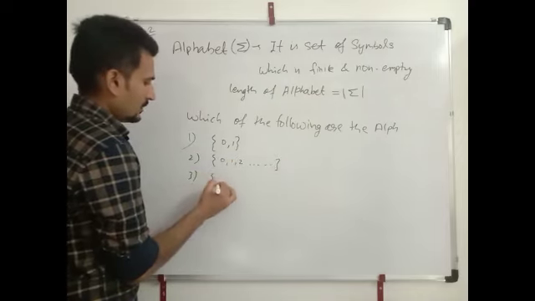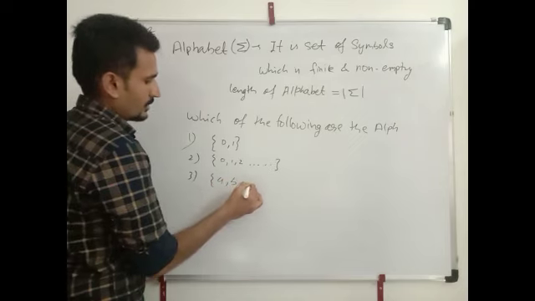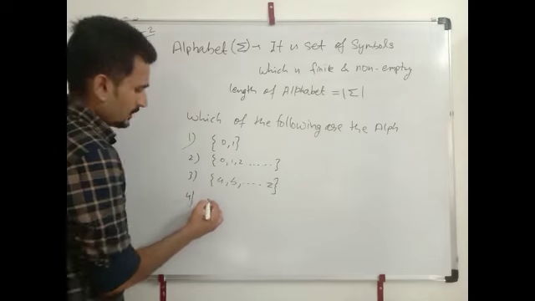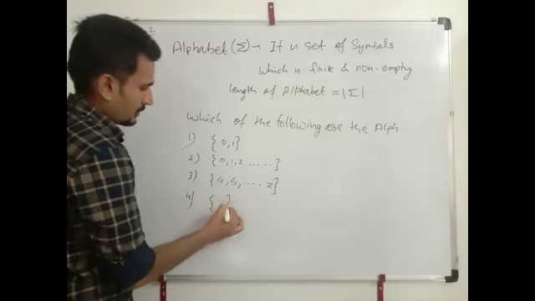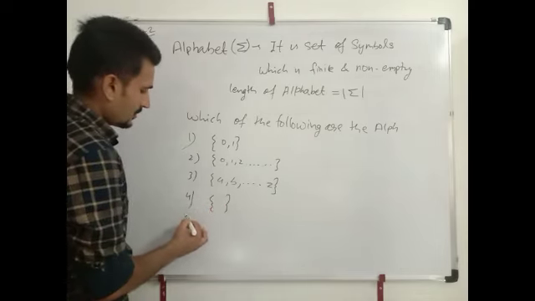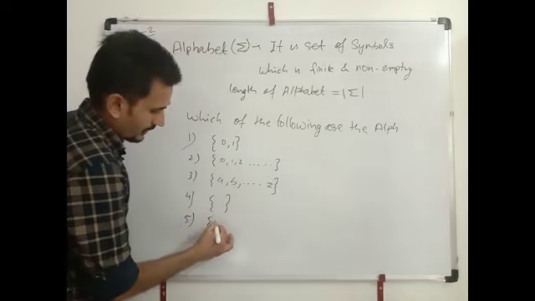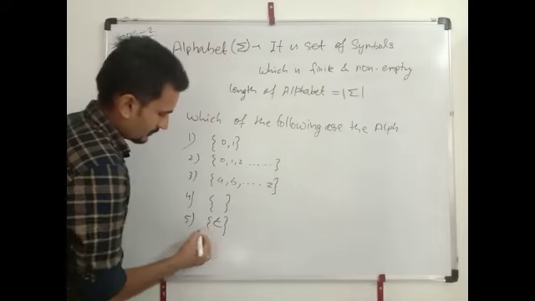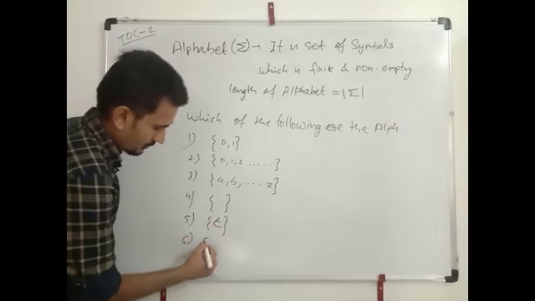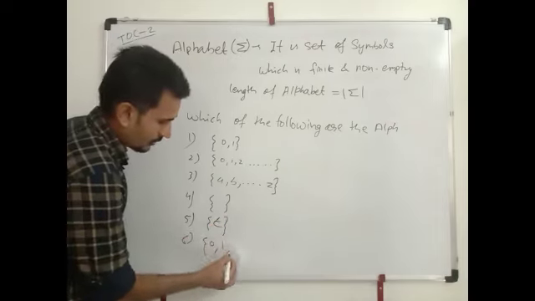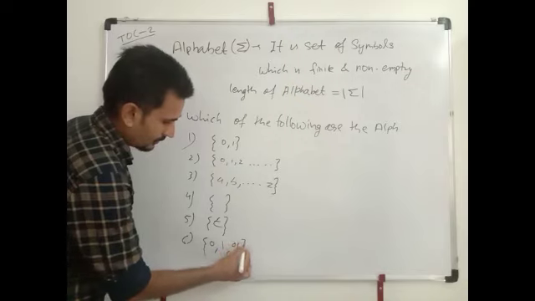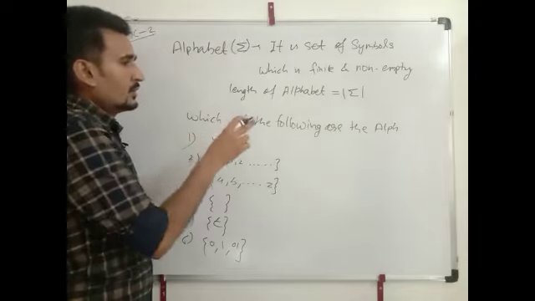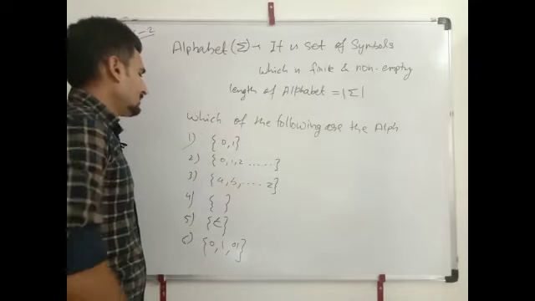Third: A, B, dot dot dot Z. Fourth: empty set. Fifth: contain epsilon. Sixth: 0, 1, 0, 1. Find which of the following are the alphabet.